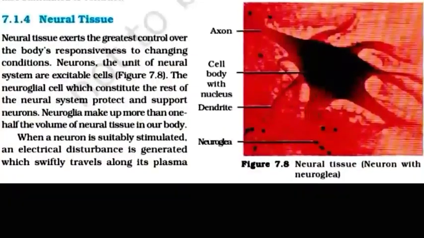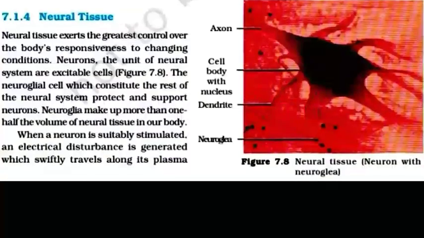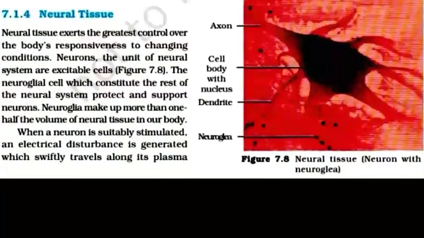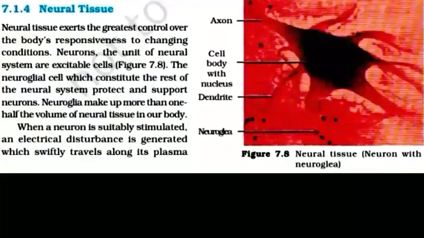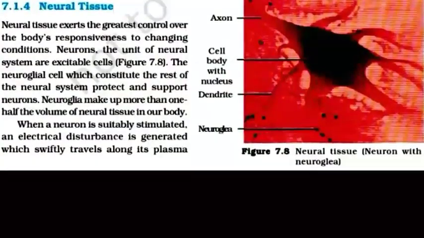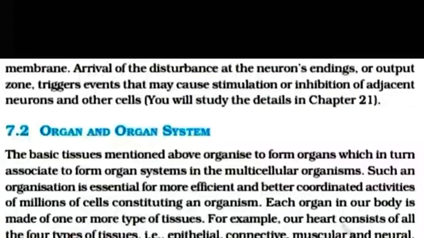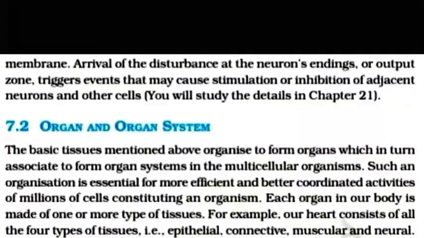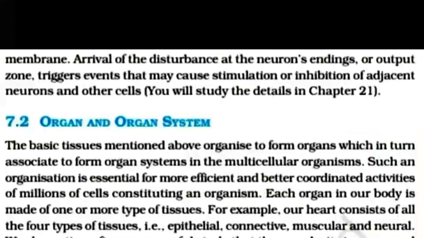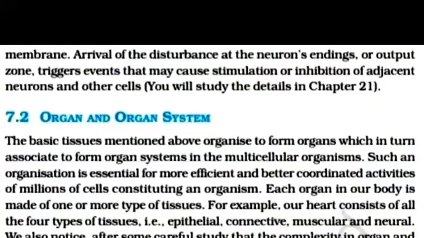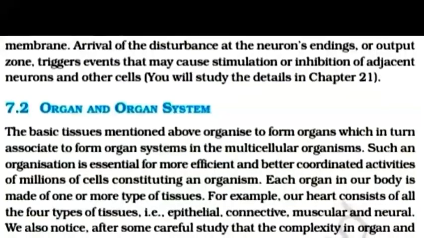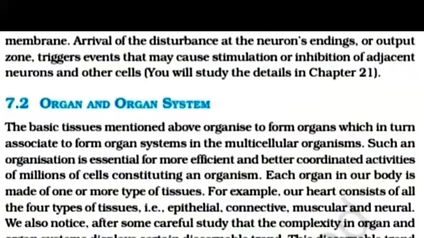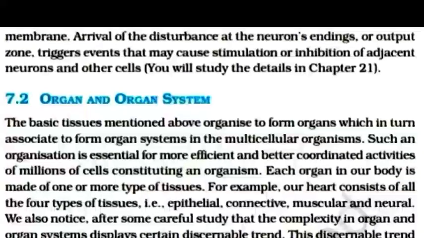When a neuron is suitably stimulated, an electric disturbance is generated which swiftly travels along its plasma membrane. Arrival of the disturbance at the neuron ending or output zone triggers events that may cause stimulation or inhibition of adjacent neurons and other cells.